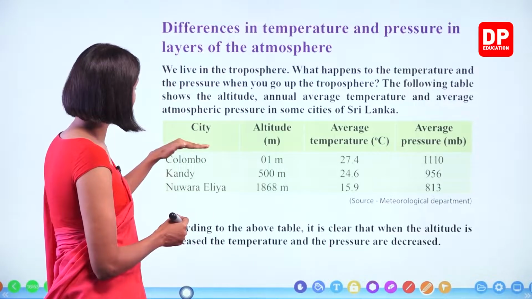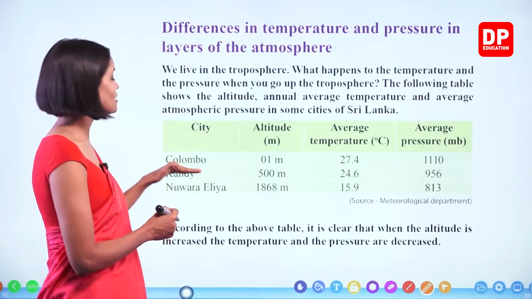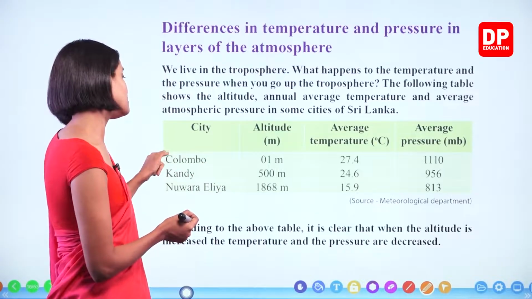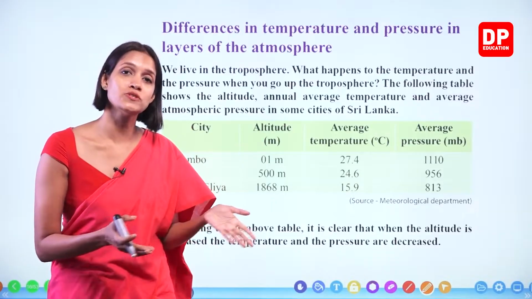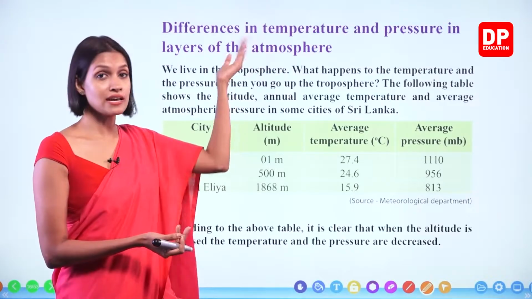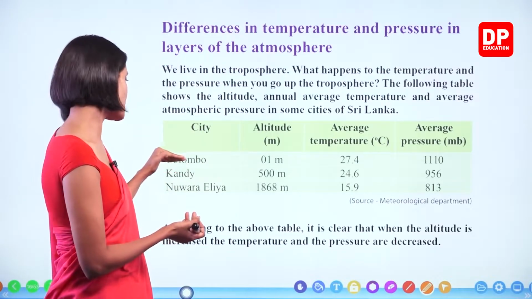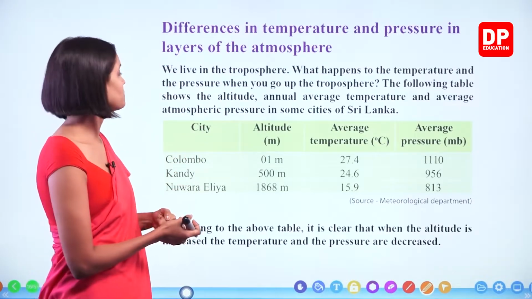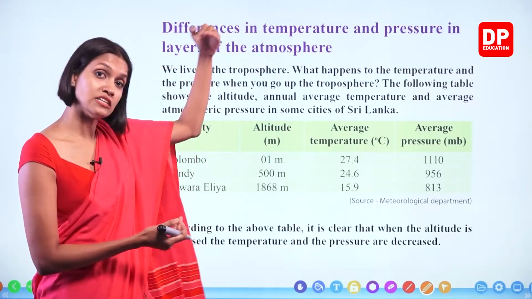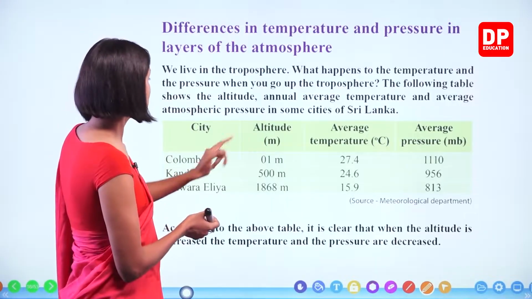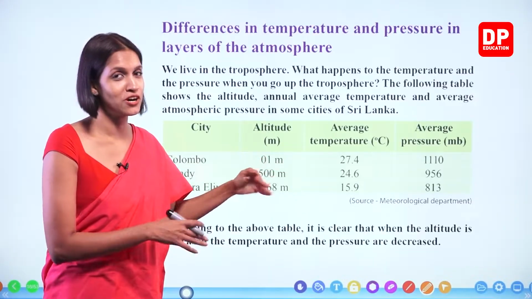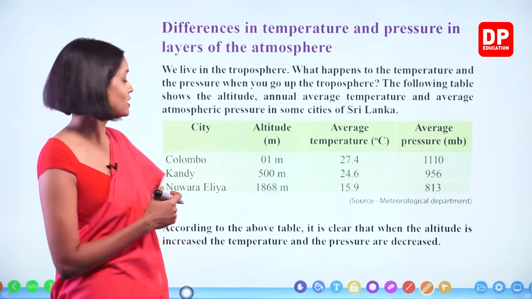Here three cities are selected: Colombo, Kandy, and Nuwara Eliya. We all know, as I explained earlier, that Colombo is almost at the sea level. Nuwara Eliya is at a very high elevation, and Kandy is in between, right? So let's see the altitude. How high is it from the sea level? Altitude, Colombo, 1 meter. I told you it's almost at the sea level, okay?